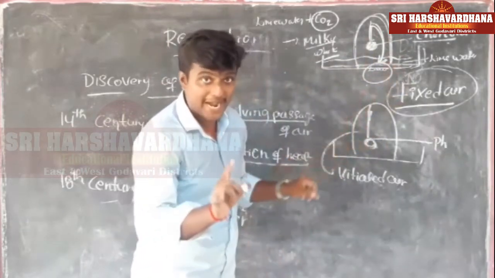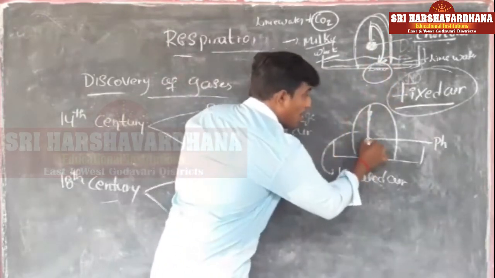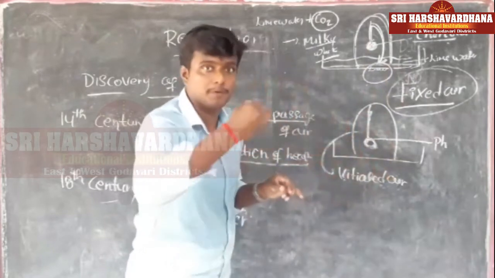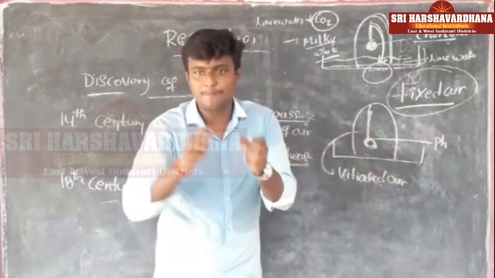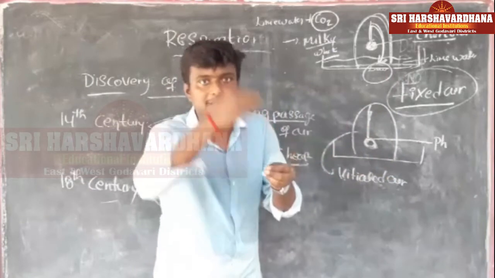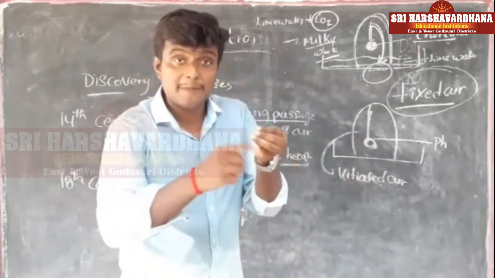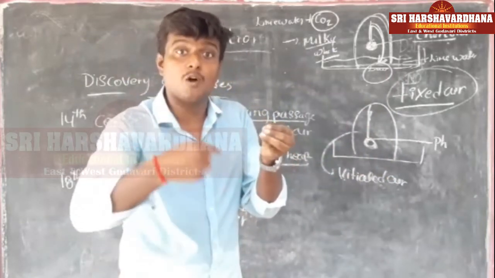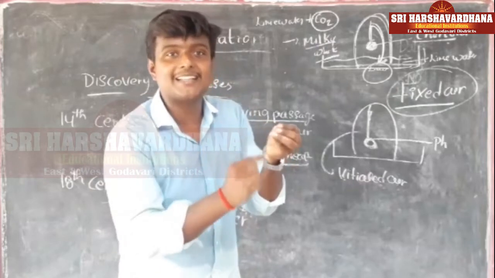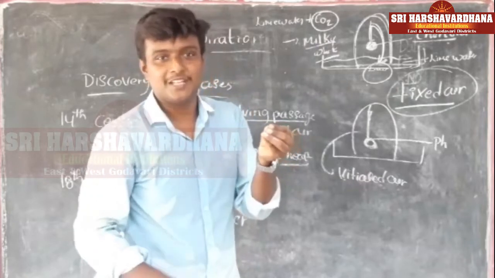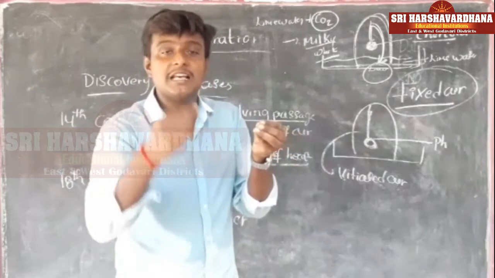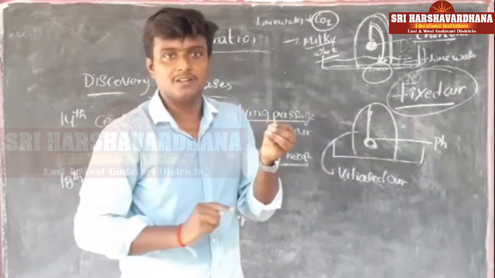When charcoal burns, for example if you take a paper and burn it, it will be releasing carbon dioxide. But for paper or any burning thing to burn, it requires oxygen.